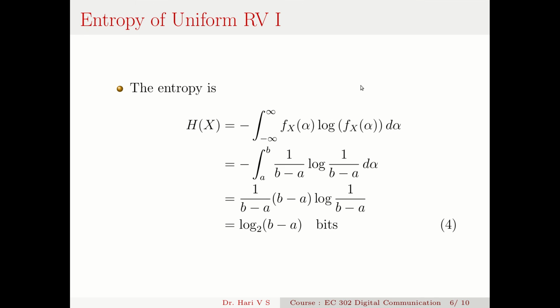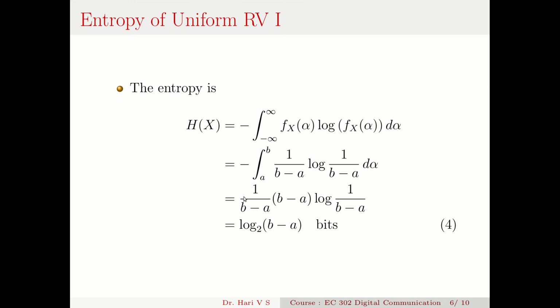Everywhere else the value is 0. So this integral reduces to a to b. The magnitude is 1 by b minus a log 1 by b minus a, because f(x) value is 1 by b minus a in the interval a to b. So this becomes 1 by b minus a into b minus a into log 1 by b minus a, with a negative sign.